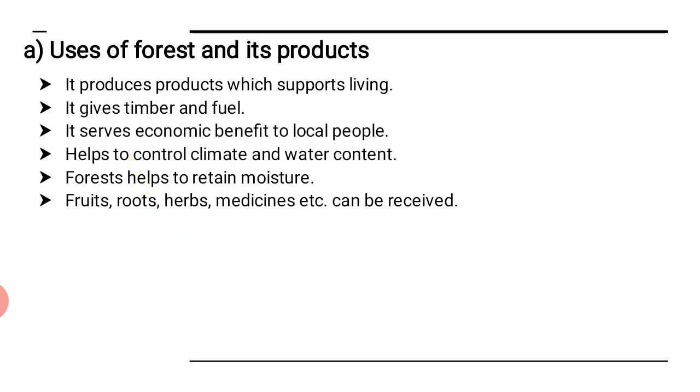Now we are moving towards what this ecosystem is all about. If we are talking about forest ecosystem, what is the use of this forest and its products? One by one we shall be seeing it. It produces products which support the living. Naturally we get so many things from the forest. It gives timber and fuel. It serves economic benefit to the local people, means a few things are taken from the forest and then sold in the market. So at times these things can also be used for selling purposes, and for the local people it becomes an economic activity.